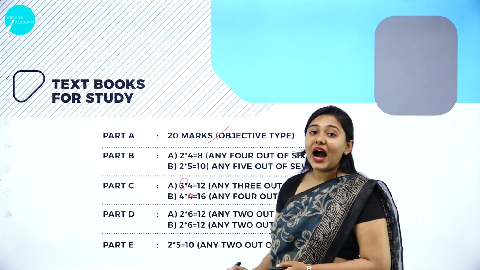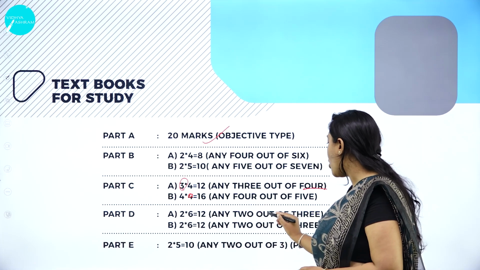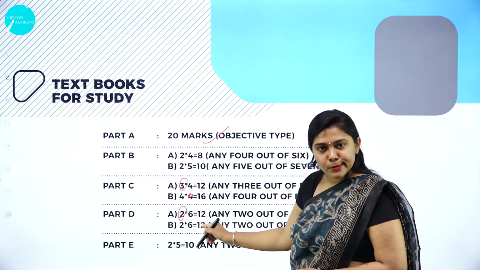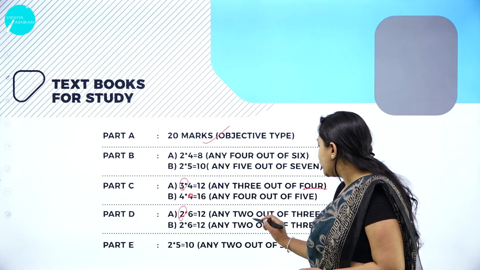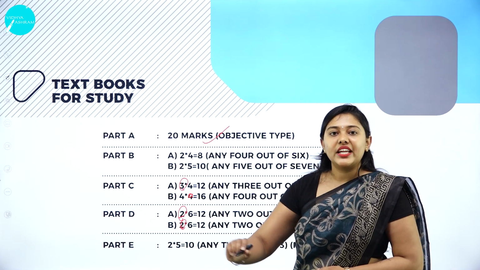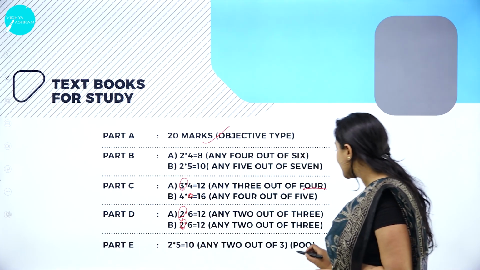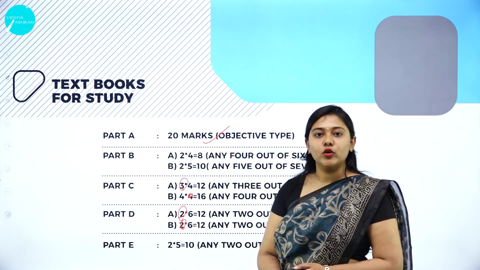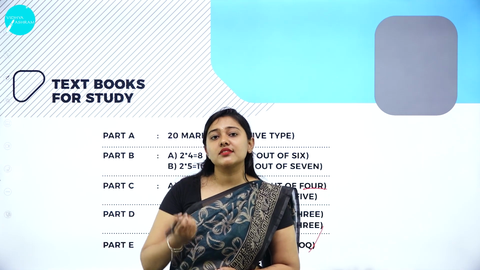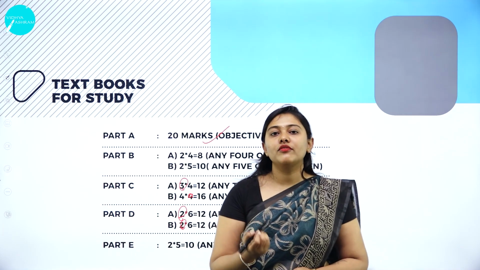Next, we have Part D. In Part D, we have any 2 out of 3 questions, any 2 questions of 6 marks, and again we have any 2 out of 3, so any 2 questions out of 3, again of 6 marks. Next, we have Part E, which is a practical oriented question. In statistics, what we are studying, in the previous slide I discussed correlation, measures of central tendency, and measures of dispersion.